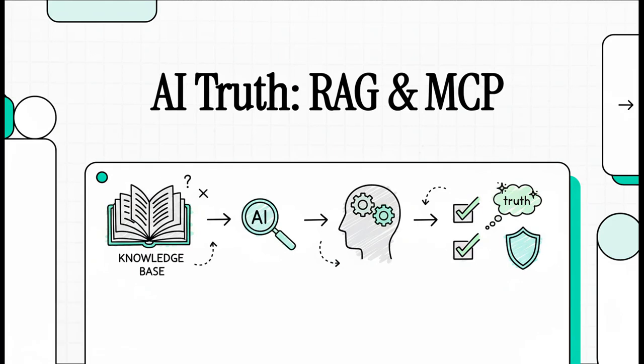We all want an AI that's not just smart, but one we can actually trust, right? So how do we stop it from just making things up? Well, we're about to dive into two really powerful ideas, RAG and MCP, that are built to do exactly that.